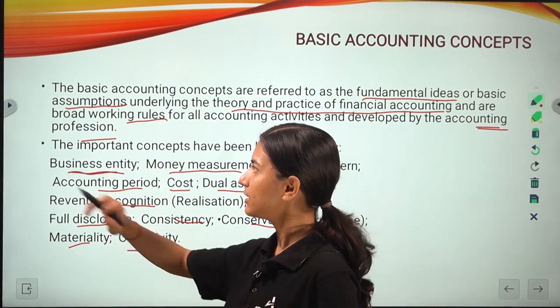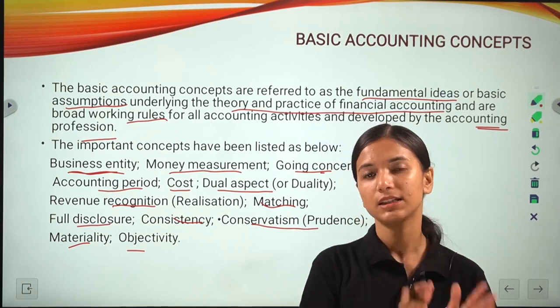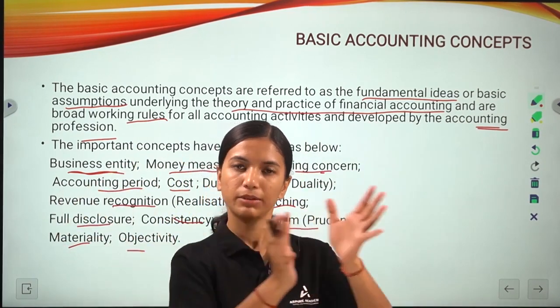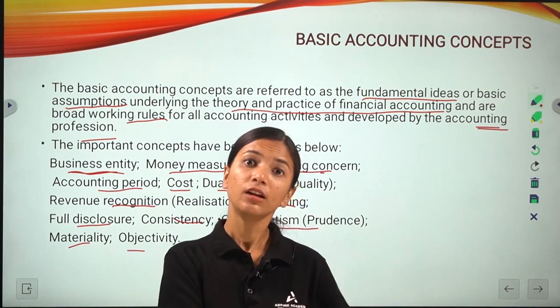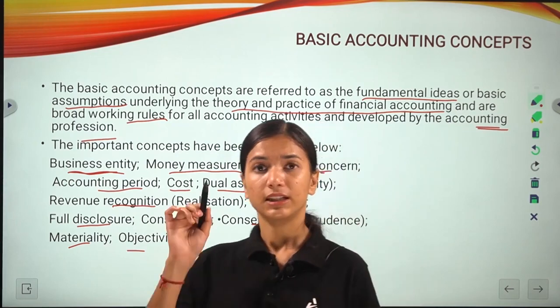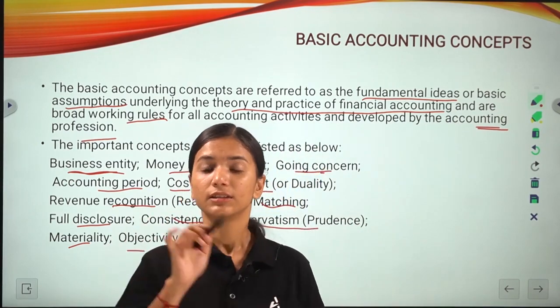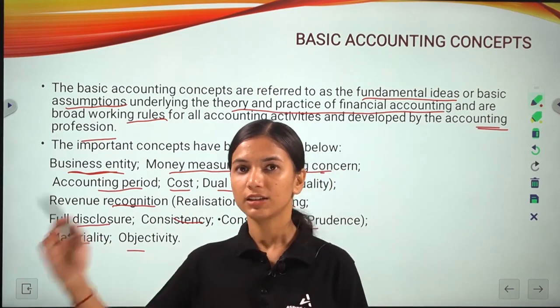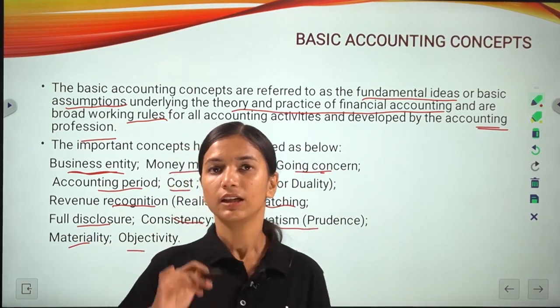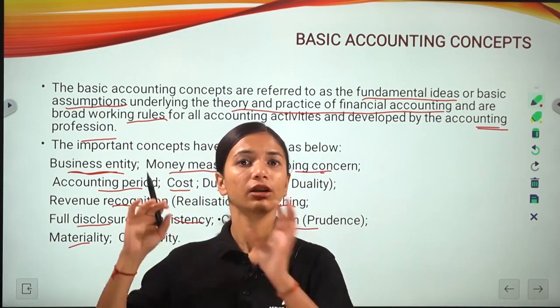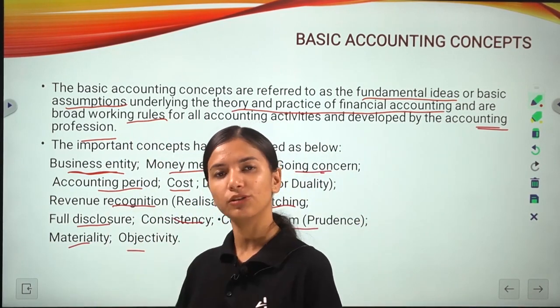Business entity just means that the business is different from the owner. If the owner has a bank account, then the business entity should also have a bank account. You may have seen that in each and every organization there is a different account in the name of the organization. In each and every bank there is an account opened for each organization rather than the owner.